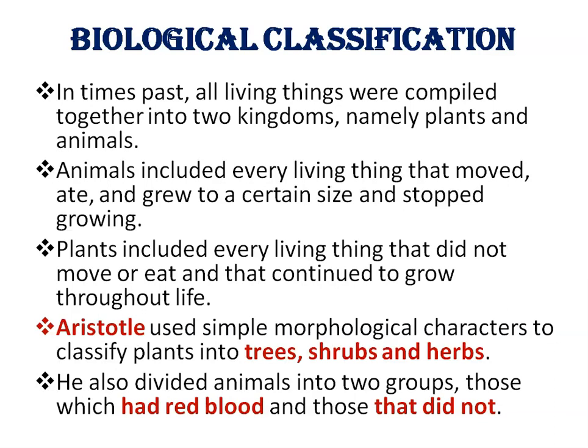Then Aristotle, a Greek philosopher, known as a universal scientist, was the first to attempt a more scientific basis of classification. He used simple morphological characters to classify plants into trees, shrubs, and herbs. He also divided animals into two groups, those which had red blood and those that didn't.